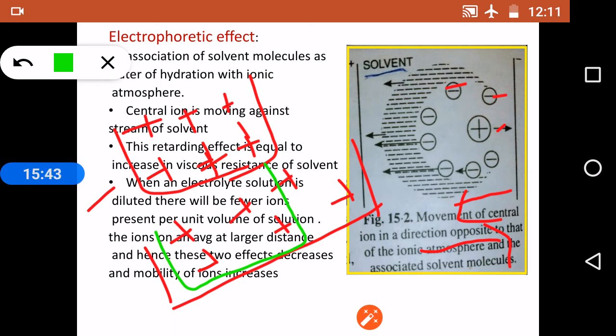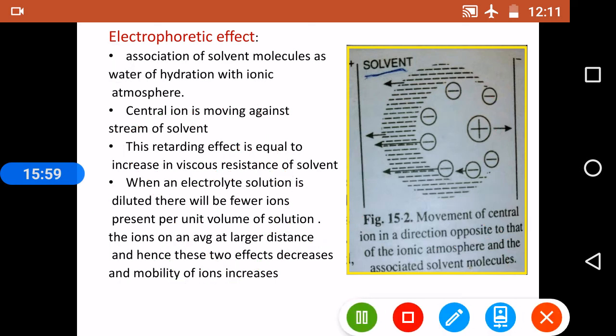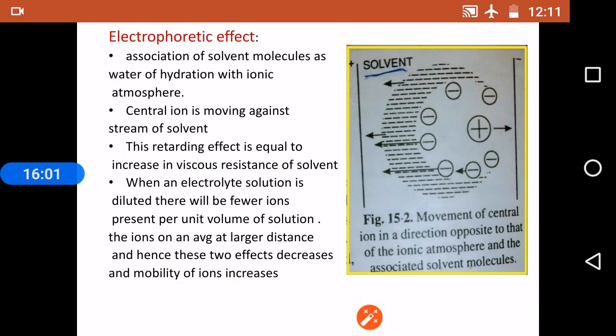So by diluting, the number of ions per unit volume will decrease and the distance between the ions will also increase. The average distance between the ions will increase on dilution.